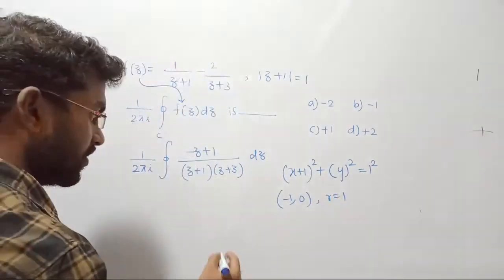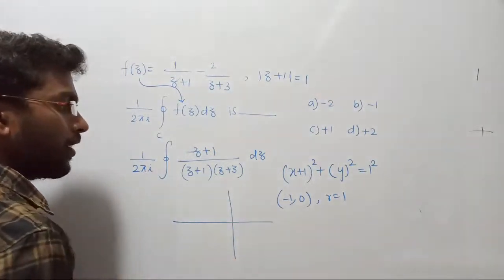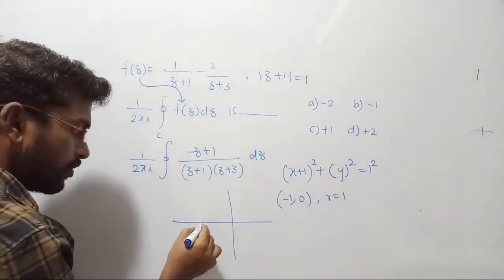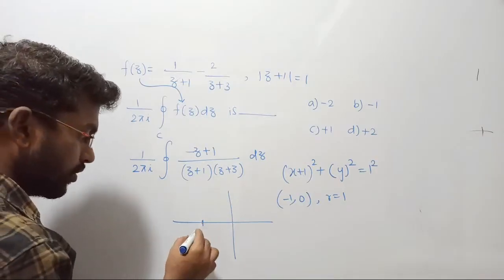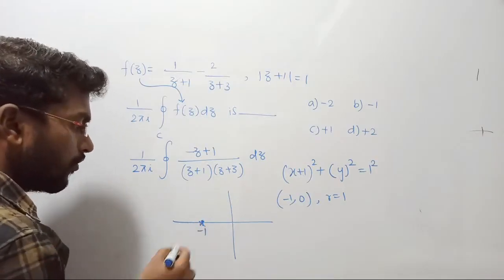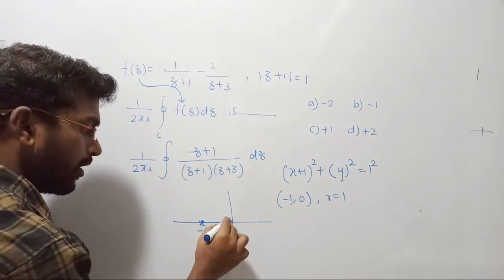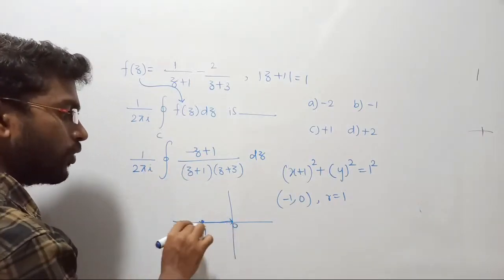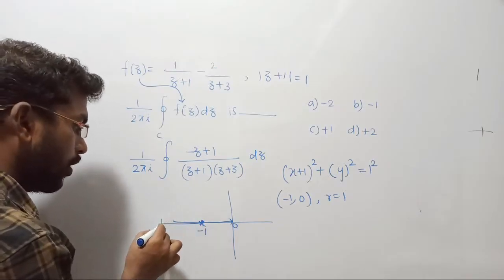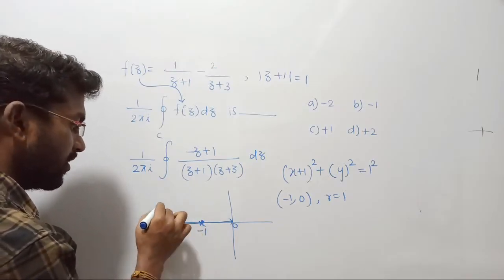Shall we draw the region of convergence? Exactly, we can draw the ROC. x equal to minus 1, y equal to 0, so this is minus 1, the center point of the circle. From here I take the compass with radius 1. If you go 1 on this side you reach 0, because the length is 1. On the opposite side, if you go 1 you reach minus 2, such that you can make a circle like this.